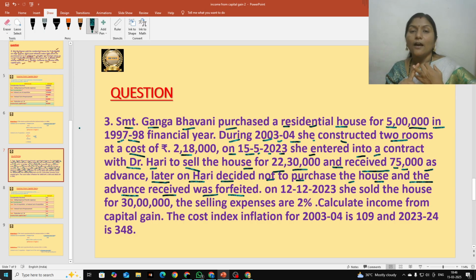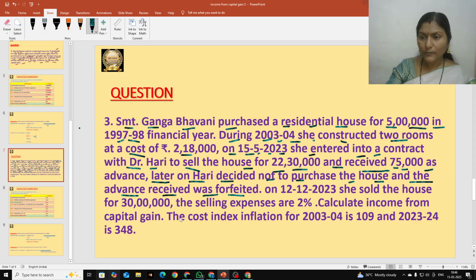And next, indexed cost of improvement. 2 rooms are constructed, no? Okay, that is known as improvements or additions made to the asset. Okay, these 2 points are going to be focused in this problem. Let us learn how to deal with those 2 points. And next, on 12-12-2023. So in the previous year only, in the month of May, she entered into a contract with Hari to sell her house, but later on Hari decided not to purchase that.